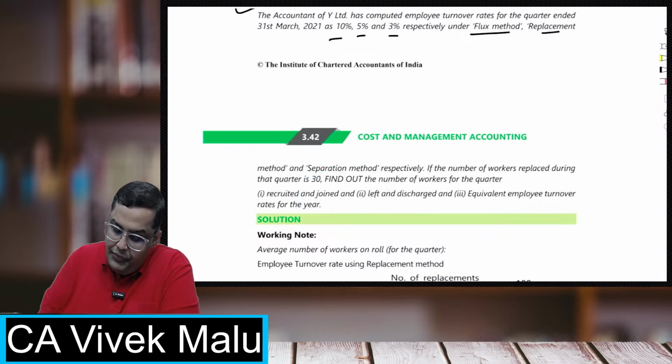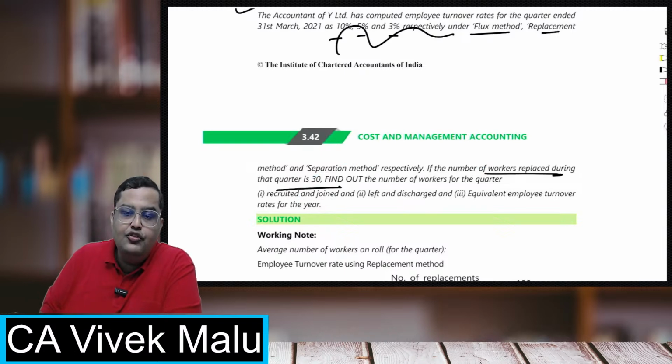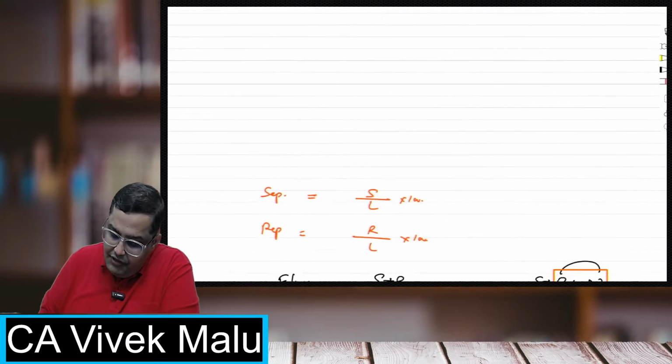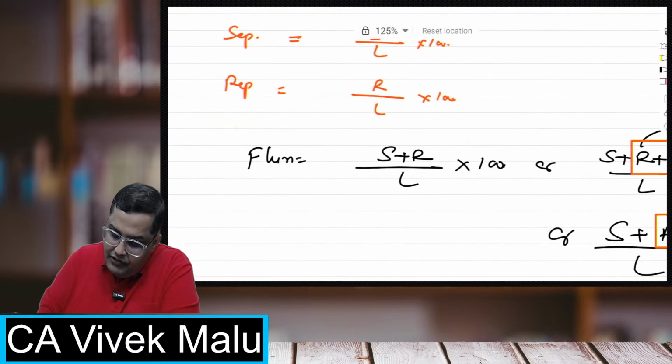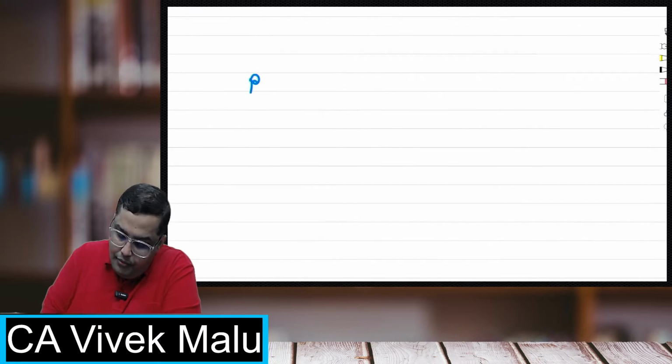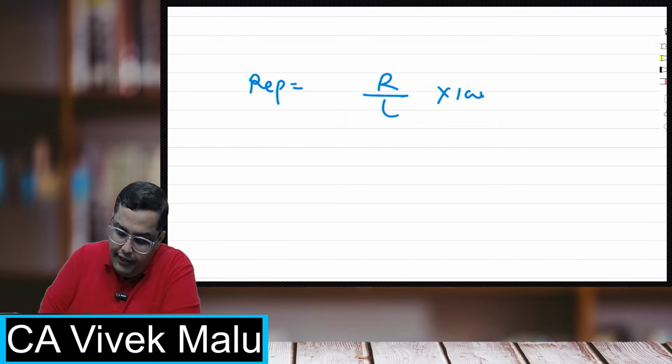First, what have they given you? The number of workers replaced during the quarter is 30. Students, see the replacement formula. You all know it: replacement rate is equal to replacements upon average labor force into 100.